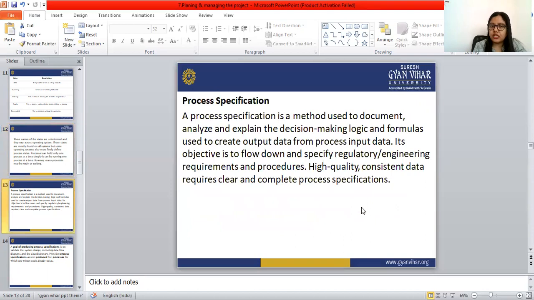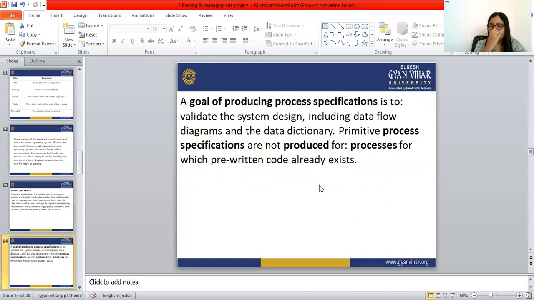The process specification is the method used to document, analyze, and explain the decision-making logic and the formulas. It is also used to create the output data from the process input data. Its objective is to flow down and specify regulatory or engineering requirements and the procedures. High quality, consistent data requires a clear and complete process specification. The goal of the process specification is to validate the system design, which includes the data flow diagram and the data dictionary. Primitive process specifications are not produced for processes for which pre-written code already exists.